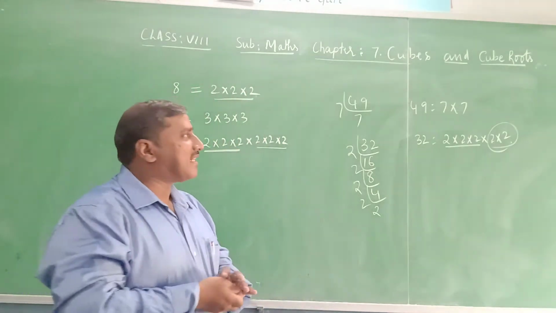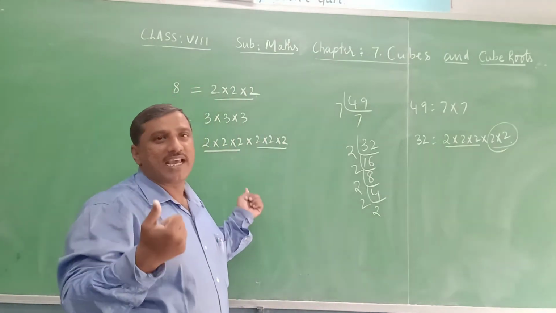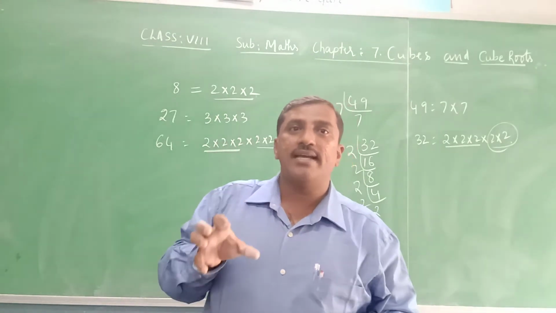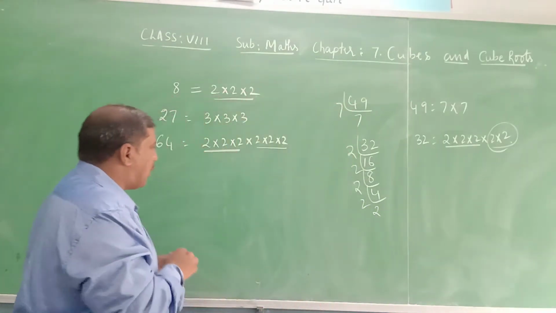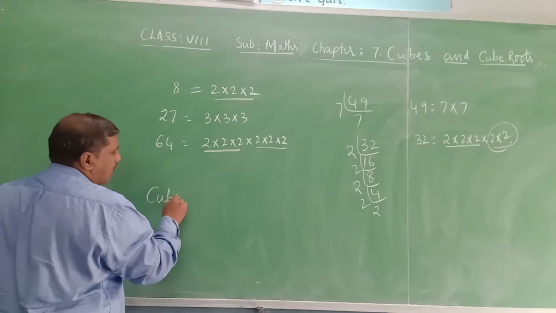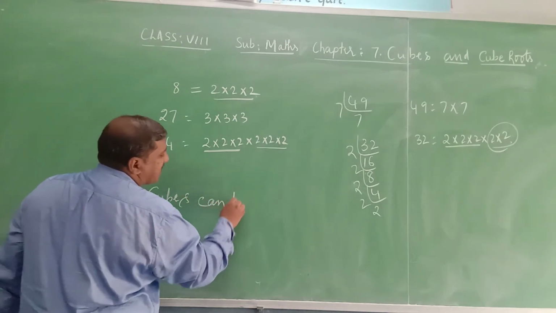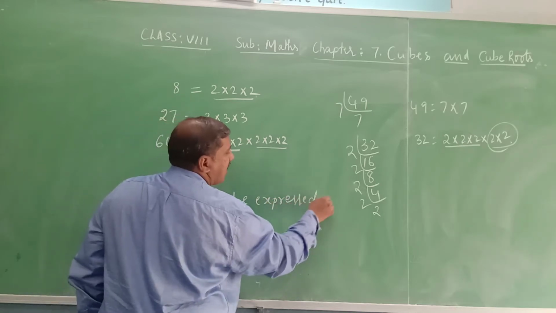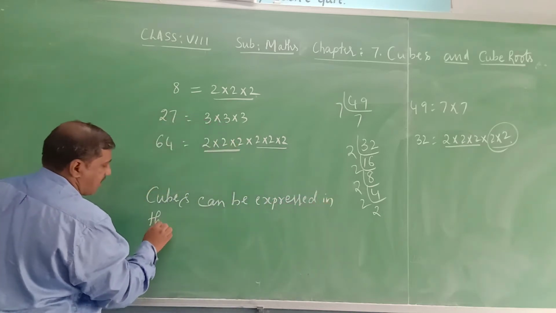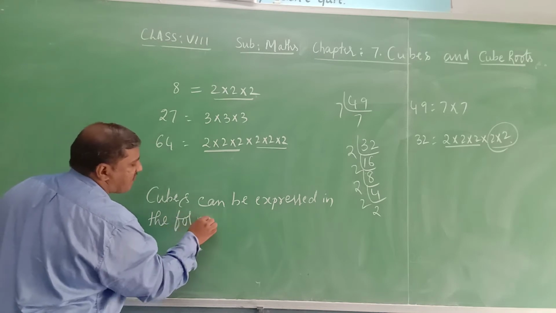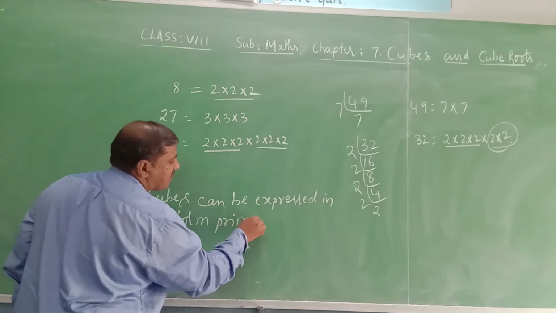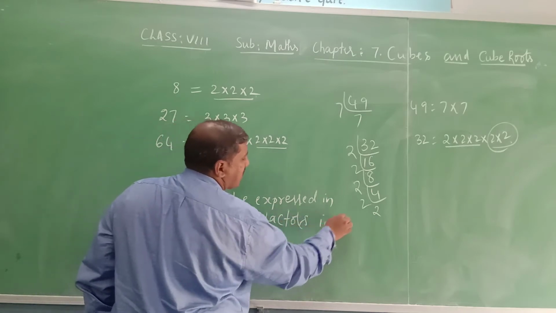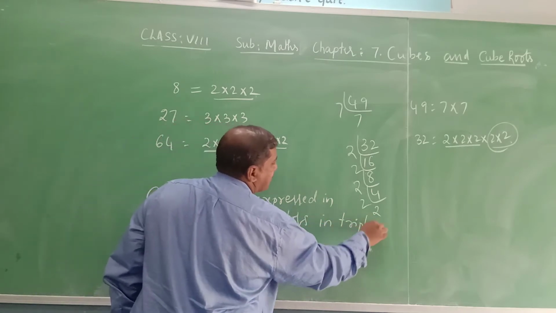So now what we can say from this is that cubes can be expressed in the form of prime factors in triplets.